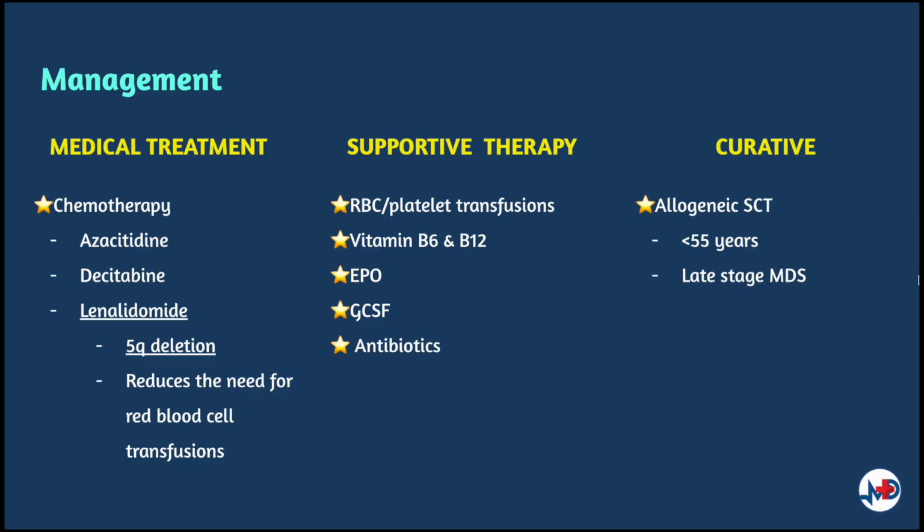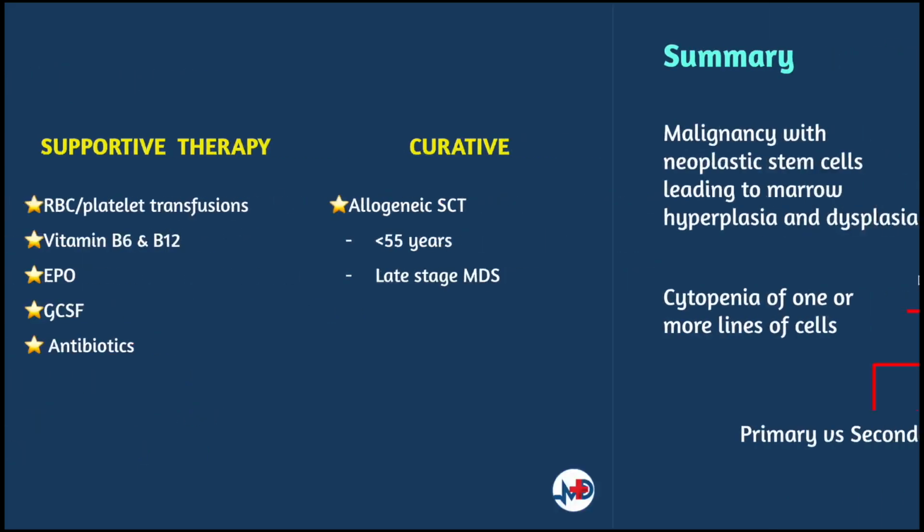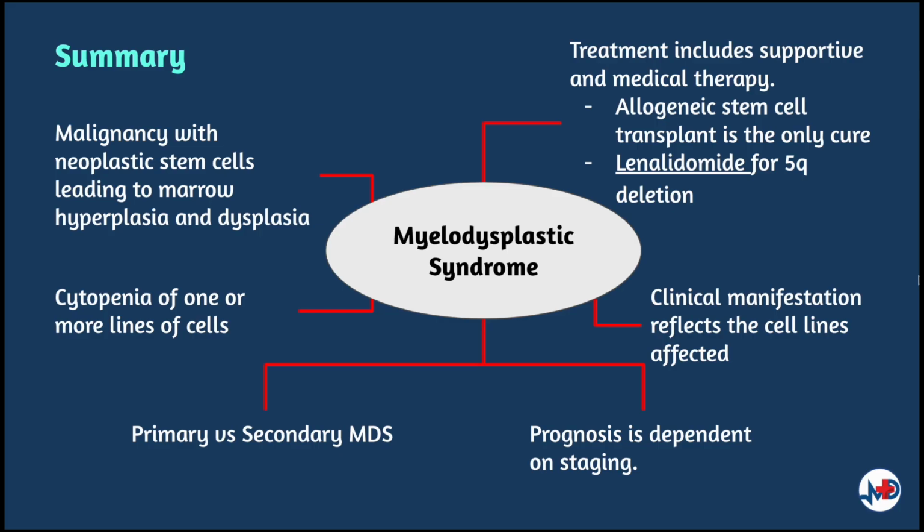An allogeneic stem cell transplant is the only curative option and is only indicated in patients of less than 55 years with late-stage MDS. Let's recap. Myelodysplastic syndrome is a group of hematological malignancies involving defective pluripotent stem cells that lead to hypercellularity and dysplasia of the bone marrow. This in turn leads to cytopenias of one or more cell lines.